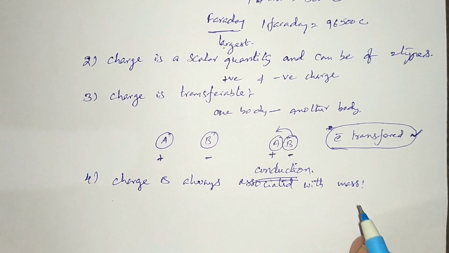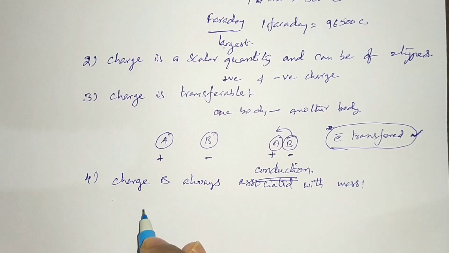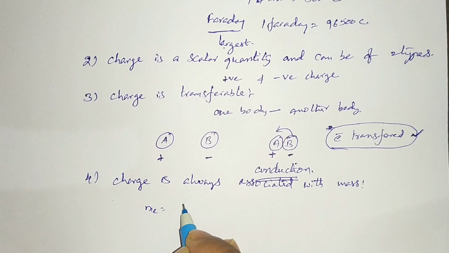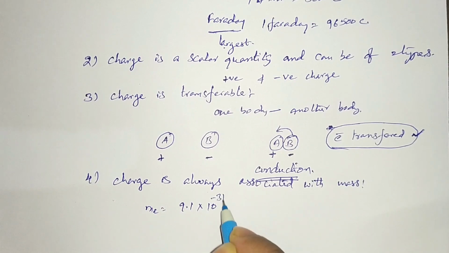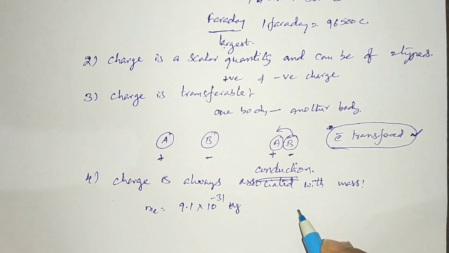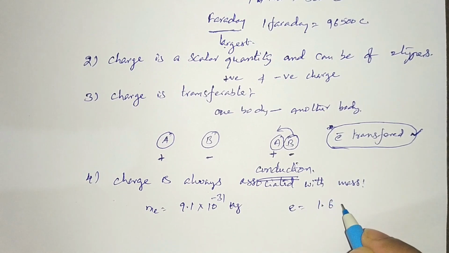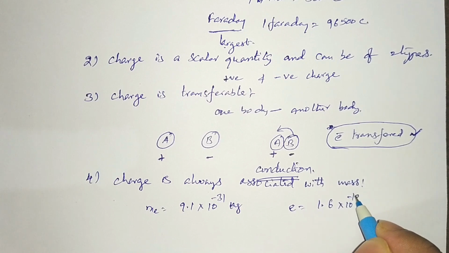Let us take electron or proton. You know that electron has a mass and proton has a mass. What is the mass of electrons, sir? Very good, 9.1 into 10 power minus 31 kg. What is the charge on electron? Electron charge is 1.6 into 10 power minus 19 coulomb.